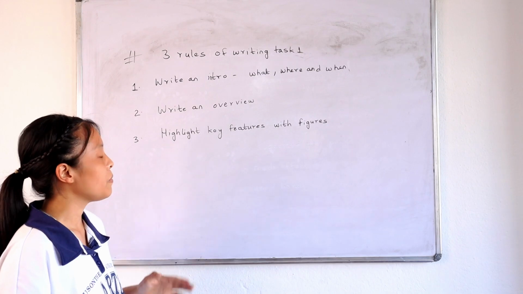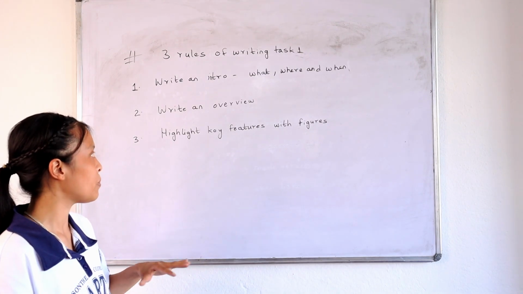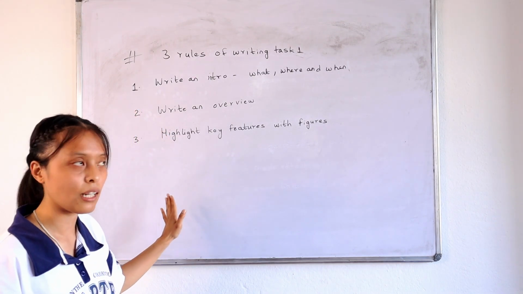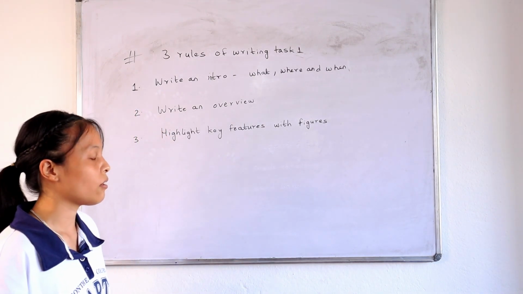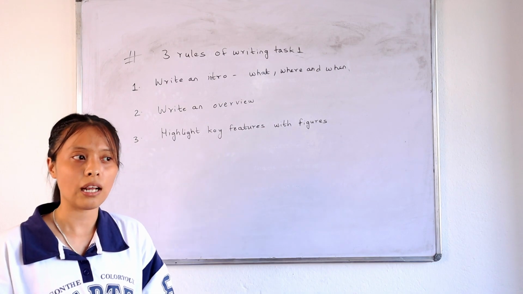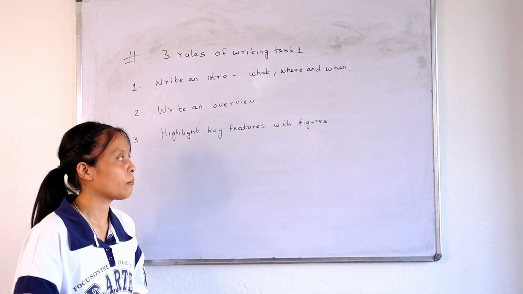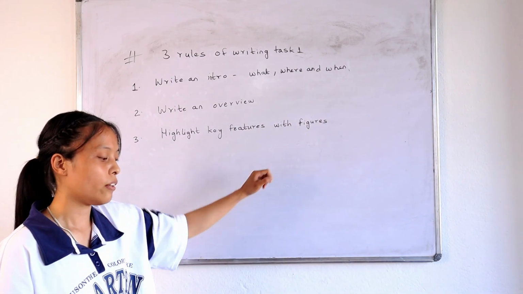And in the next paragraph, make sure that you write an overview, and it's not compulsory, like I mentioned earlier, to write it in the second paragraph. You can also write it at the end. And last but not least, you need to make sure that you mention every key feature that you can see in the diagram, backed up by evidence, which is figures.